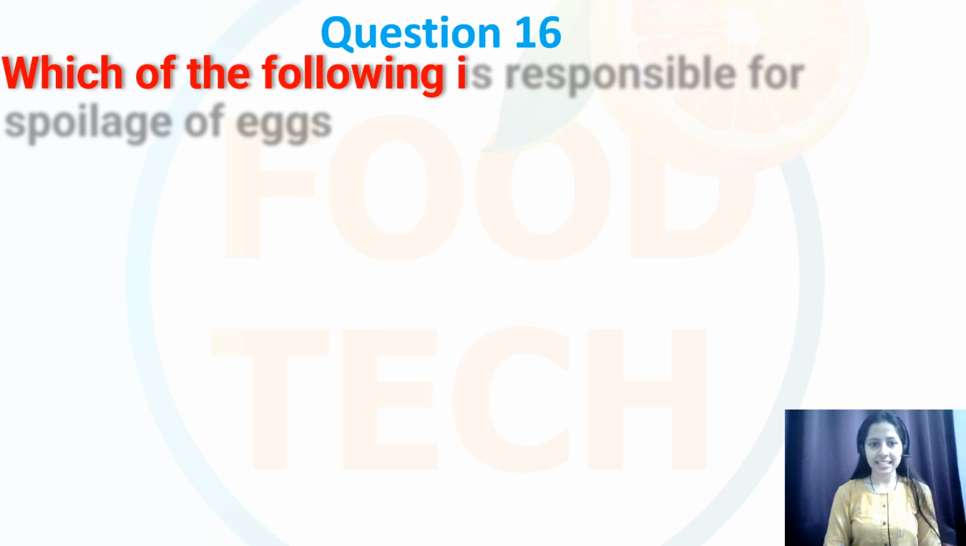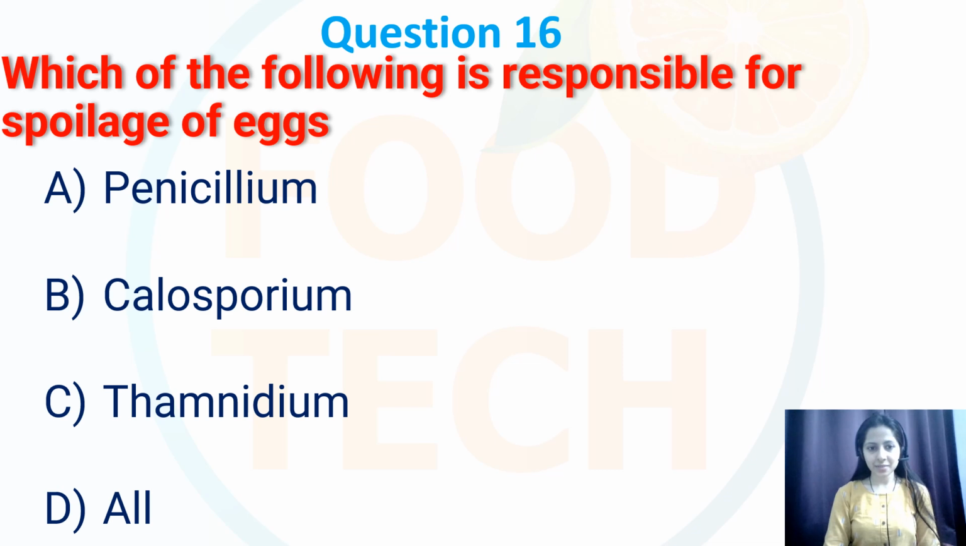So question number 16. Which of the following is responsible for the spoilage of egg? So options are penicillium, cladosporium, thamnidium, and all. So over here my correct option among the following is option number A, that is penicillium. So penicillium is primarily responsible for the spoilage of egg, and it's a common fungus that grows on various types of food, for example eggs, causing them to spoil. Whereas cladosporium and thamnidium are not associated with the spoilage of egg. So among the following options, correct option is penicillium.